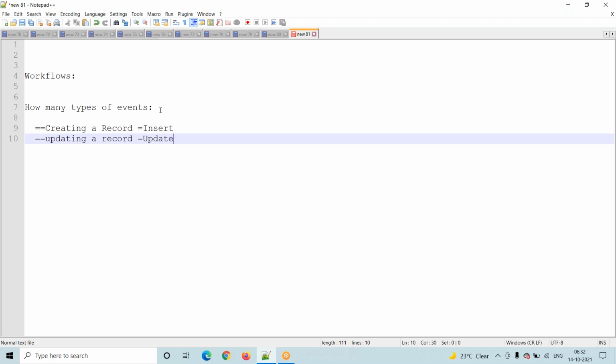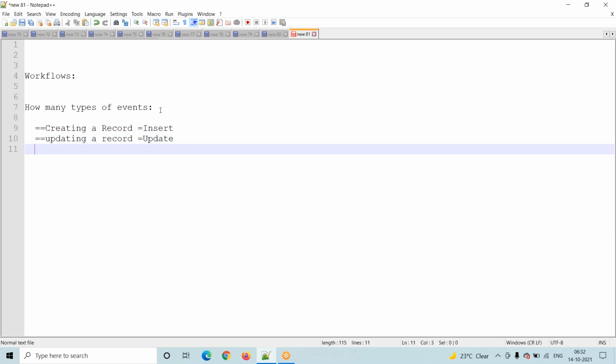Updating a record means we are performing a modification on the existing record. The record is already there, we go to it, click on the edit button, perform some changes and click on the save button. That is updating a record, and technically we call it an update event.